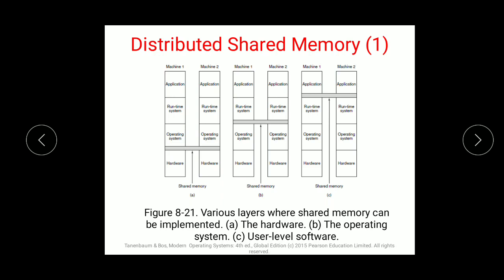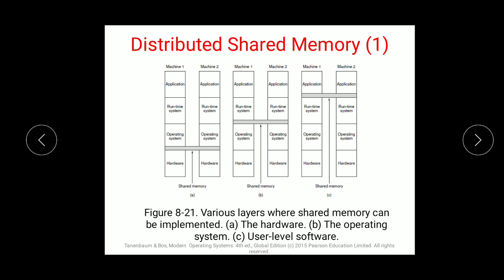With this approach, a page-based distributed shared memory, that is DSM, is realized on the paging system.